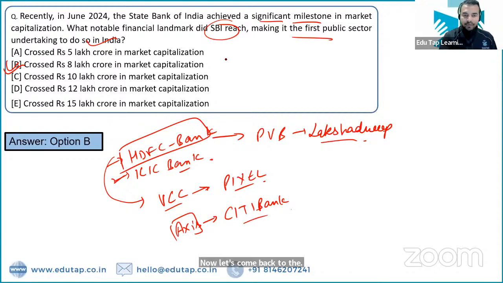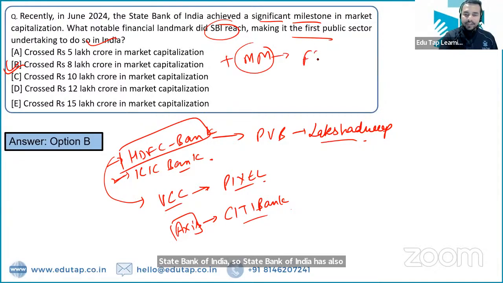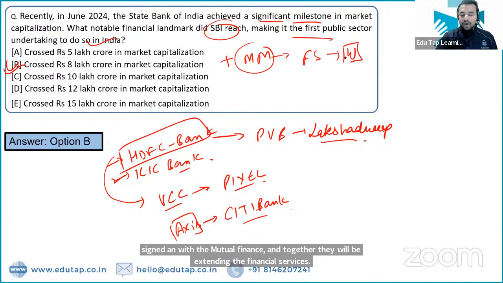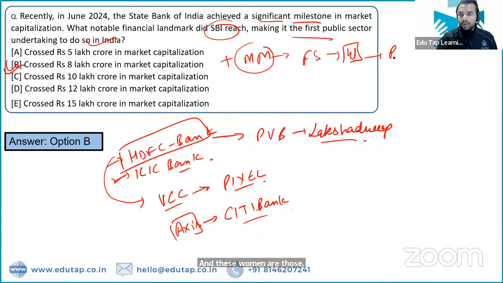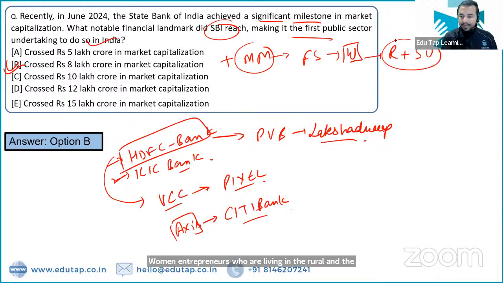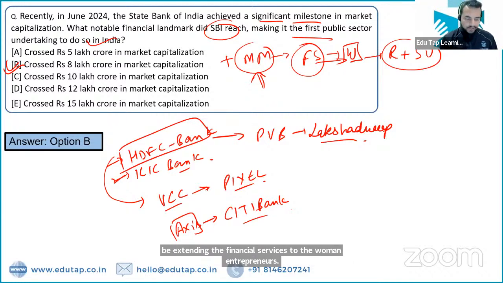State Bank of India has also signed an MOU with Muthoot Microfinance, and together they will be extending financial services to women entrepreneurs who are living in rural and semi-urban areas across India, right?